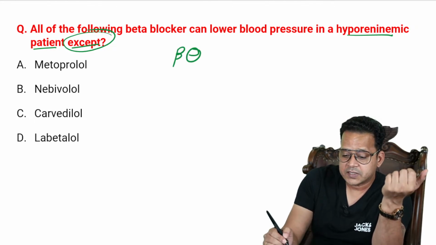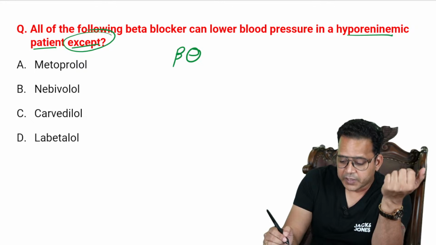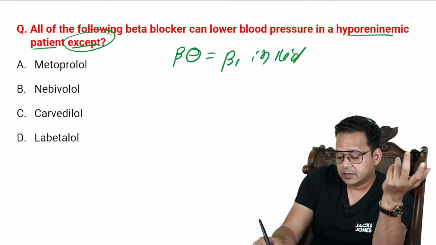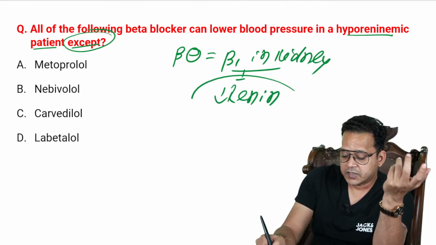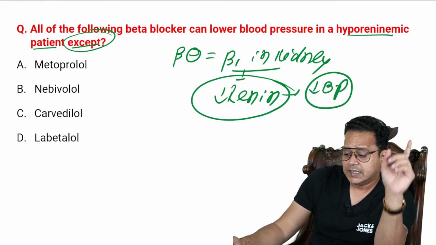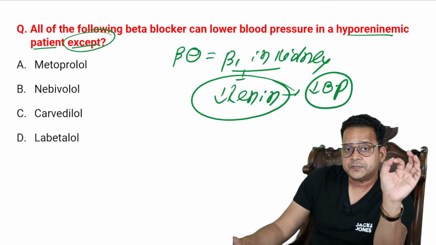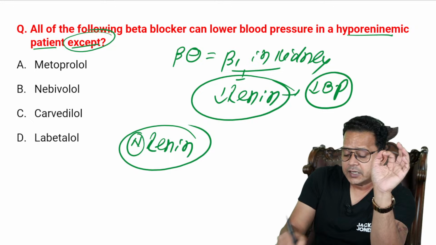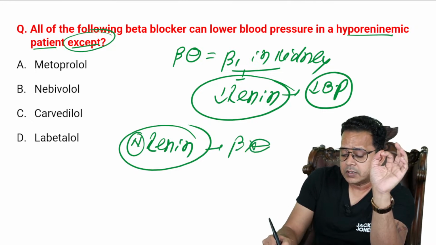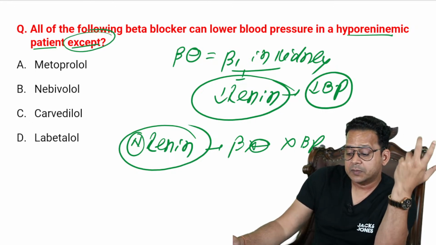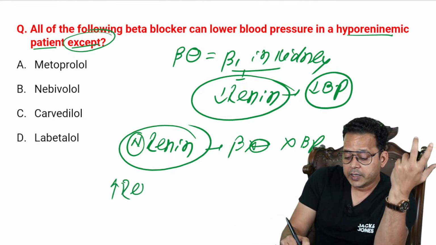Whenever you block beta receptors, you block beta 1 receptors in kidney, JG cells, that decreases renin, and that decreases blood pressure. So if there is a patient who has normal renin, in that case, beta blocker will not decrease BP. So beta blocker will decrease BP only if renin is high.